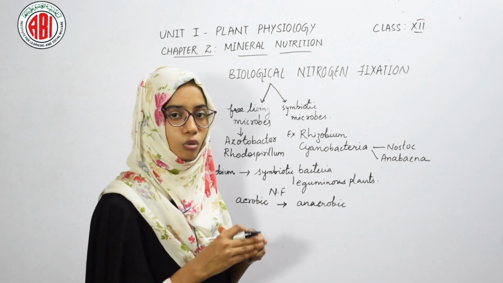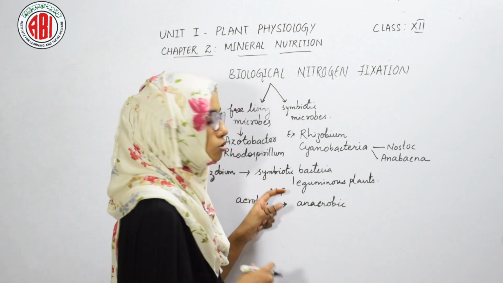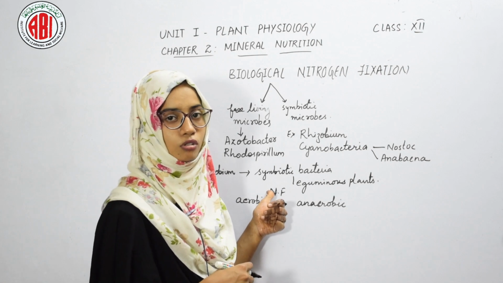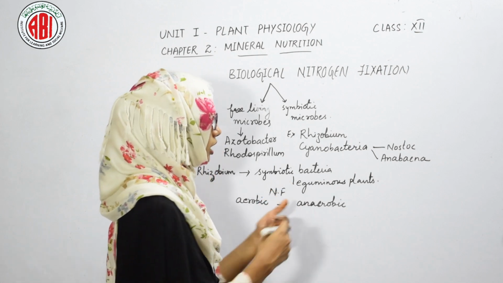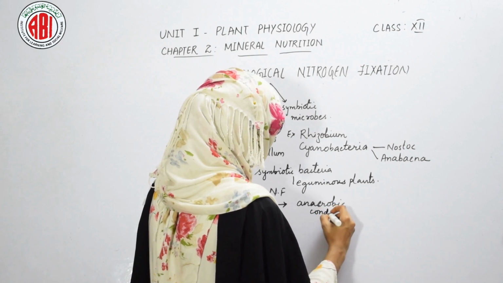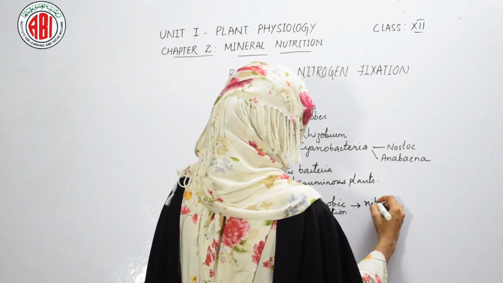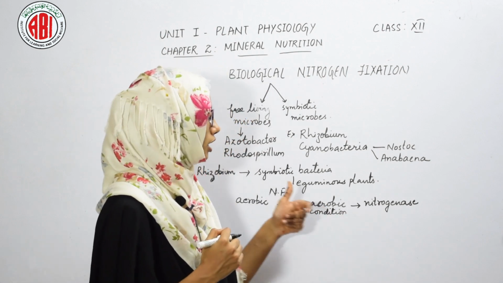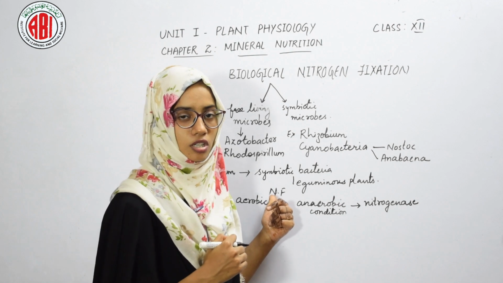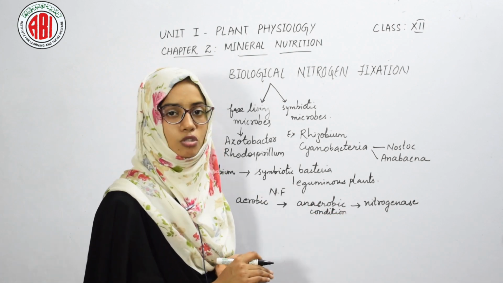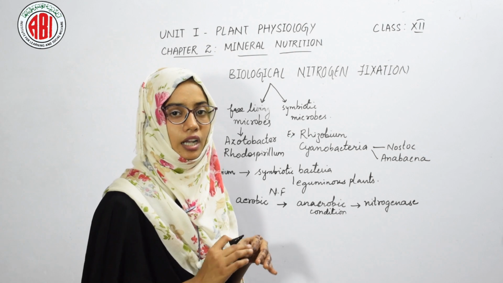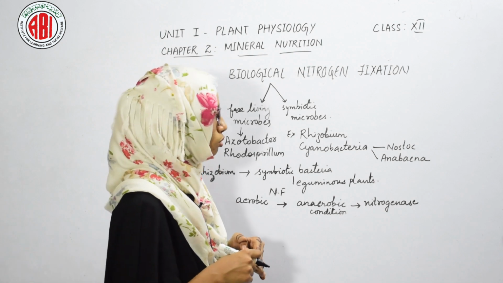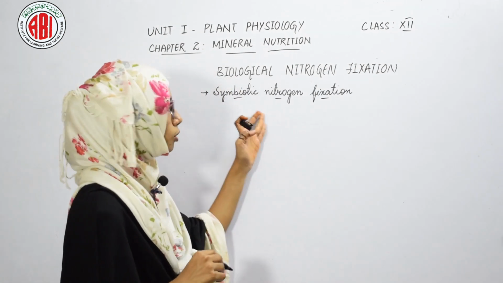Rhizobium survives in the root nodules of the leguminous plant, and to survive in the root nodules and also to carry out nitrogen fixation there, they need anaerobic condition. This anaerobic condition is needed by an enzyme, nitrogenase, a very important enzyme involved in nitrogen fixation, and this nitrogenase enzyme is present in the soil. It helps in making the entry of bacteria into the roots of the leguminous plant in order to form the root nodule. Let us study symbiotic nitrogen fixation.